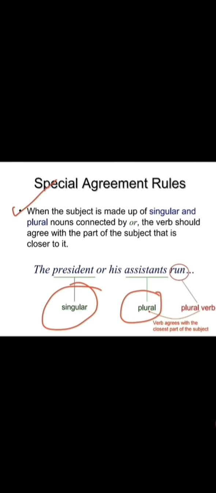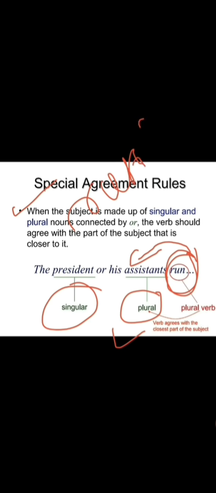We have a special rule. So in such cases what you have to do is use a verb that agrees with the part of the subject that is closer to it. Now this is the plural. So the rule says, if there is a plural subject, we have to go for the plural verb. So "run" is a plural verb. If "runs" comes, what is it? Runs represents singular, no? Hope you know, we studied all those things.